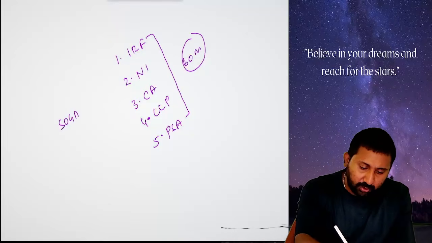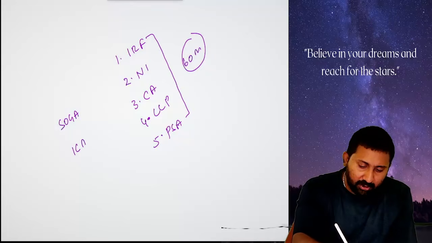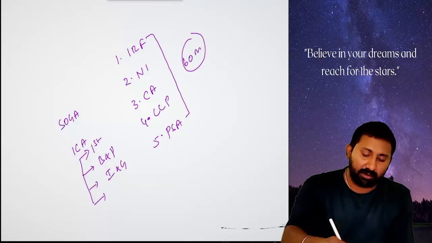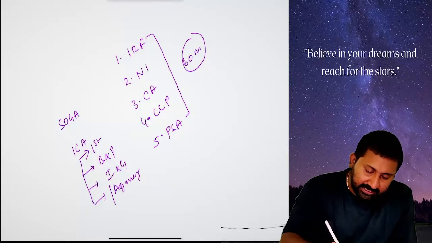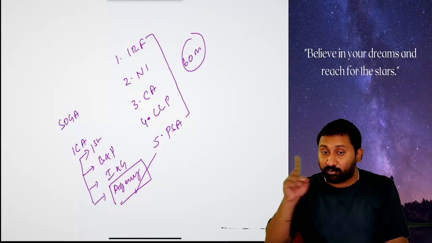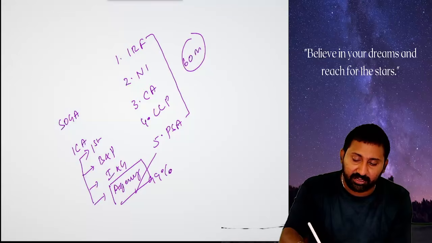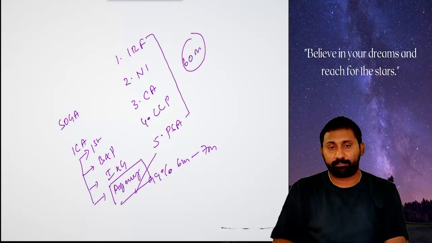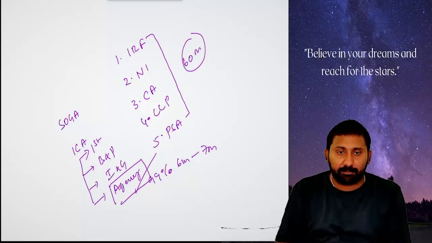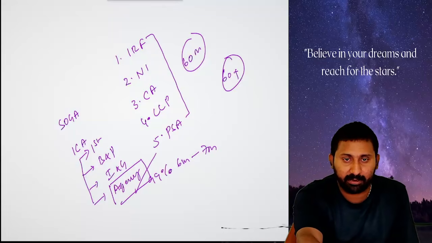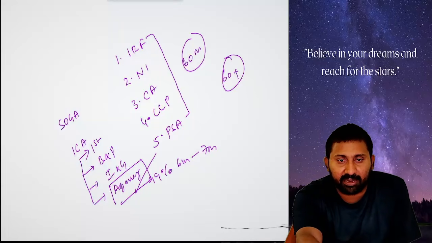Then you start with SOGA. After that, the Indian Contract Act, in this sequence. First chapter, bailment and pledge, indemnity and guarantee. And the last one will be contract of agency. This time, read agency properly with exam questions or the illustrations given in the study material. 99% agency will come for 6 to 7 marks in the exam. So if you prepare in this sequence, surely you will get 60 plus in the paper. You will pass the group. Pass the Foundation exam itself. Law will never become a problem for you.